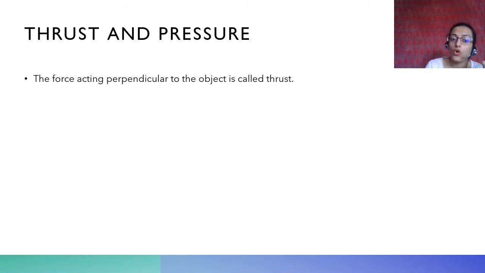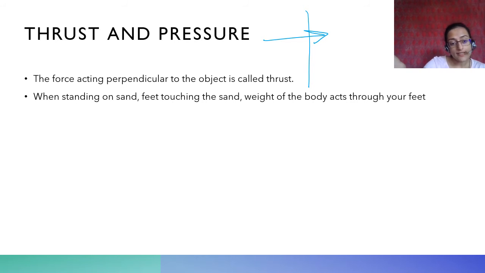So a force that acts perpendicular to an object is called thrust. It acts perpendicular to the surface, right? That is called thrust. For example, when you're standing on sand, your feet touch the sand and the weight of your body acts through your feet.